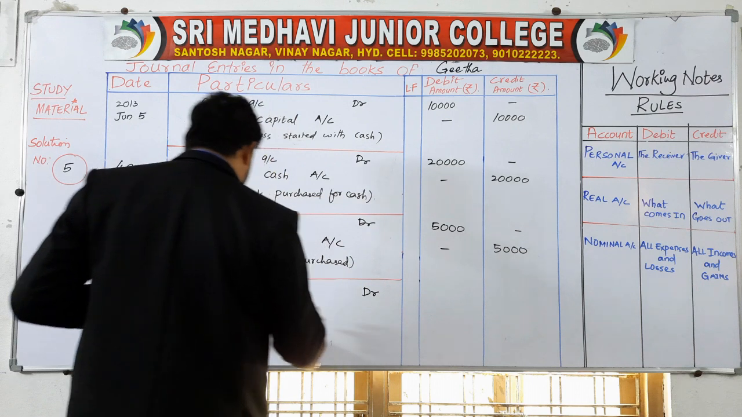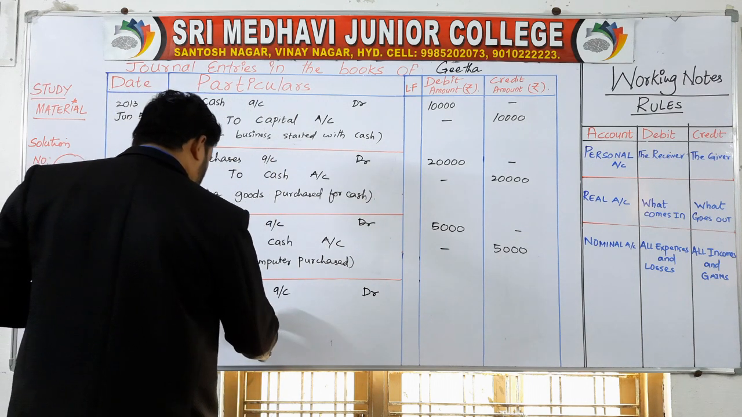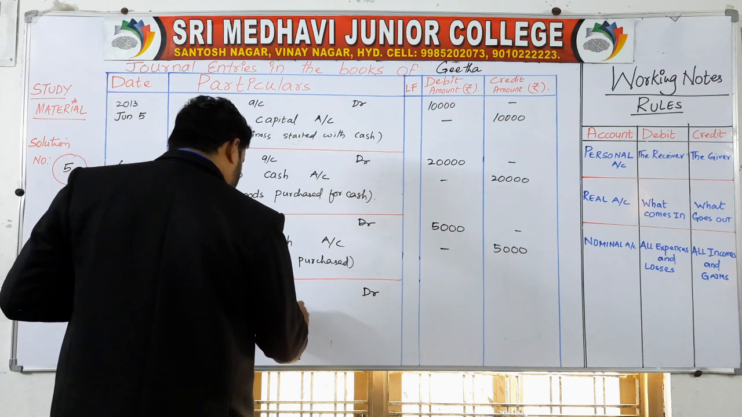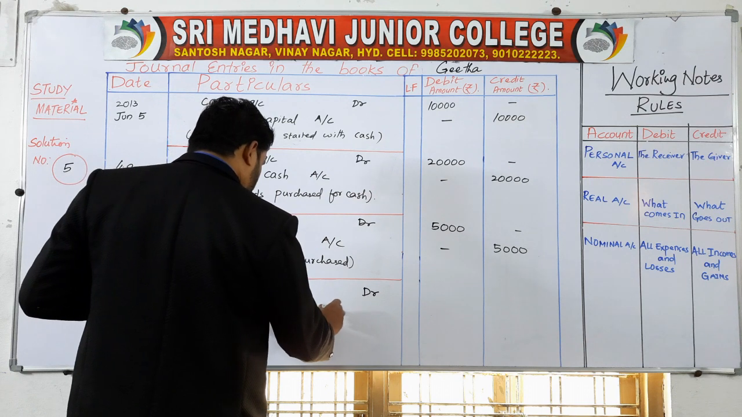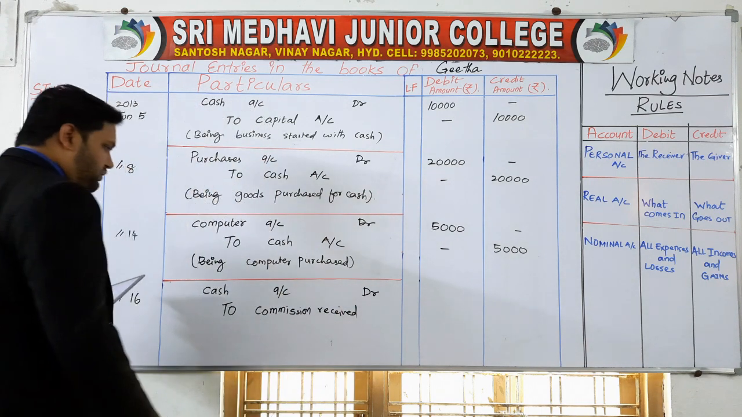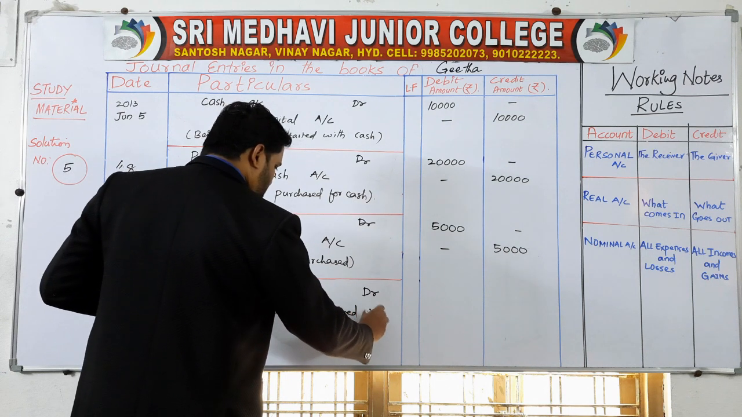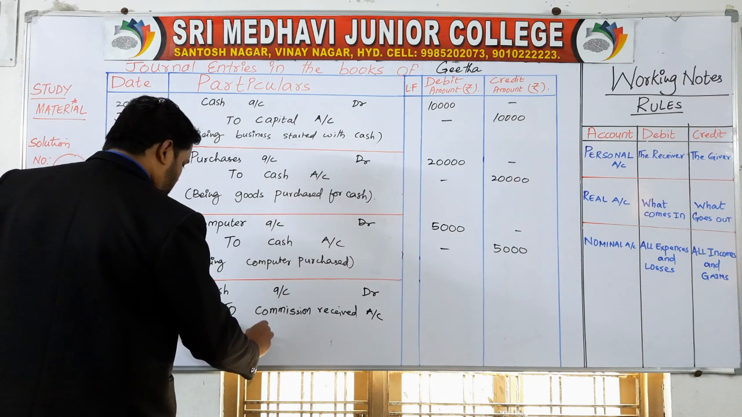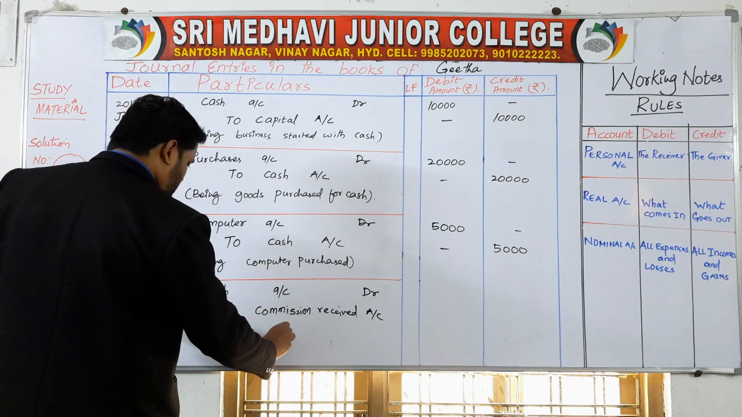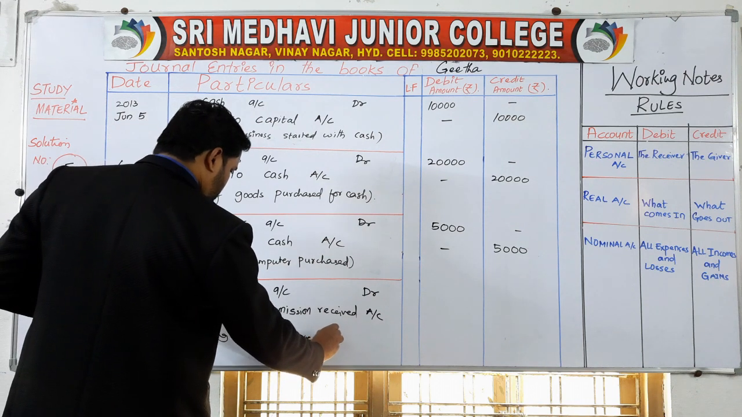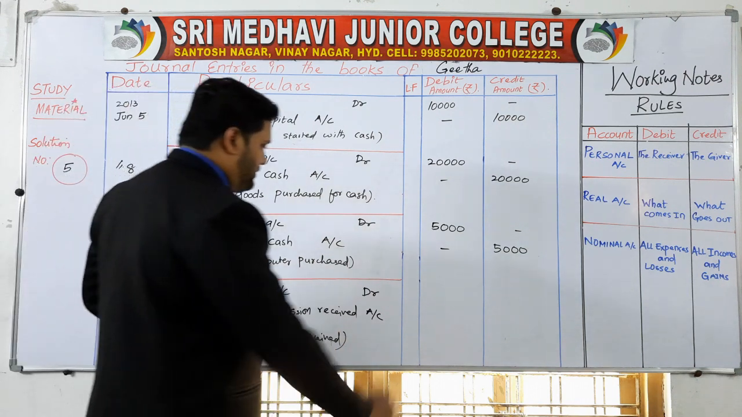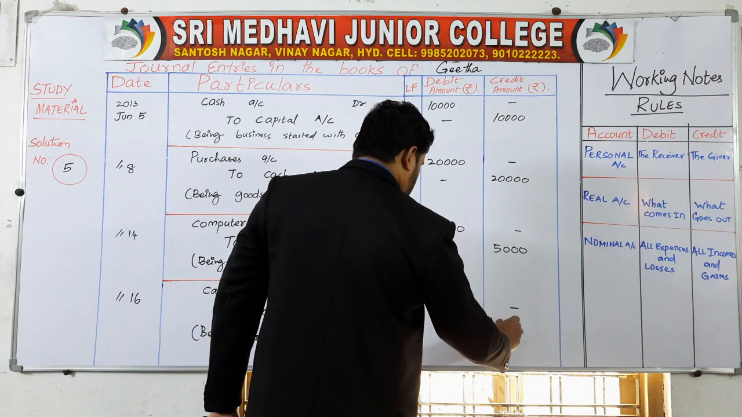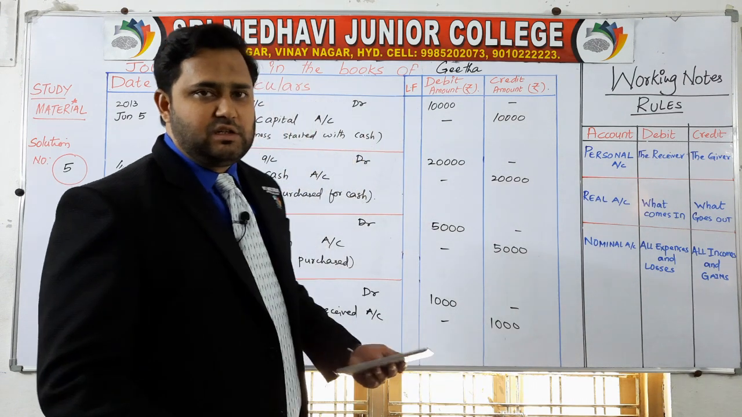Cash account debit. Why are we receiving cash here? Because of commission. Because we received commission. So cash account debit to commission received account. Write the narration. Being commission received. How much? 1000 rupees. Here 1000 rupees.